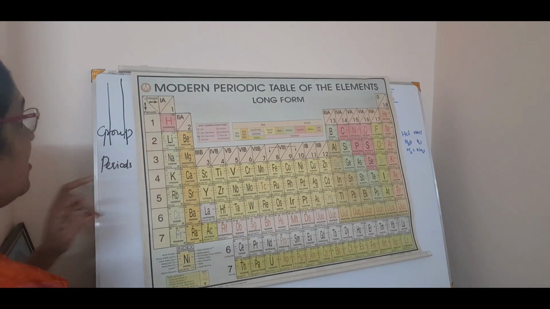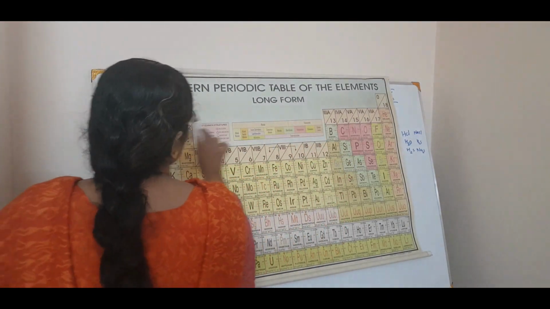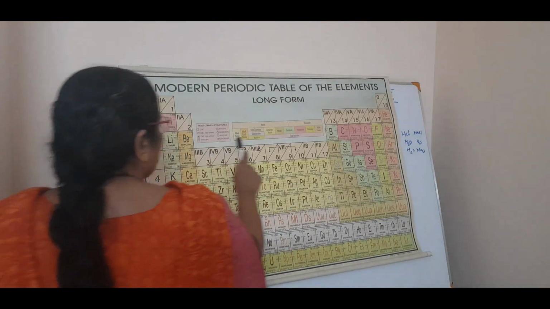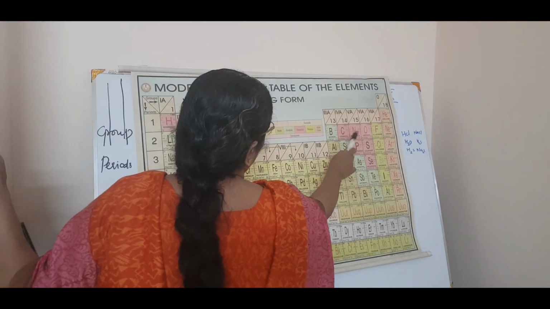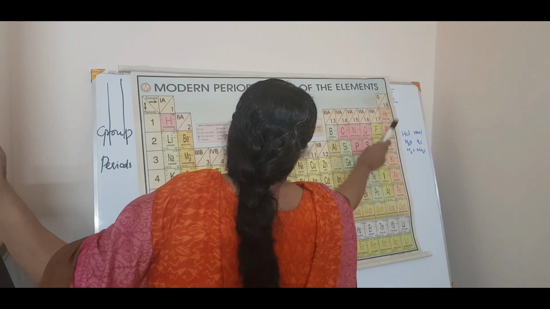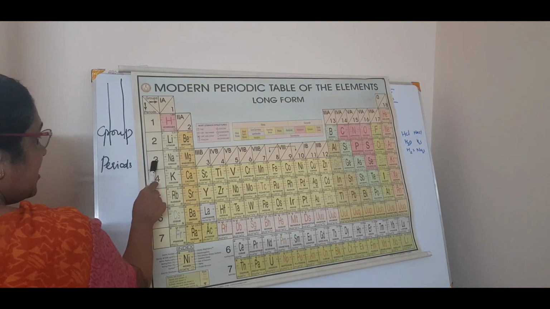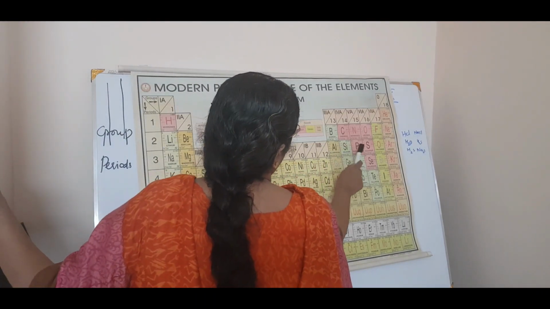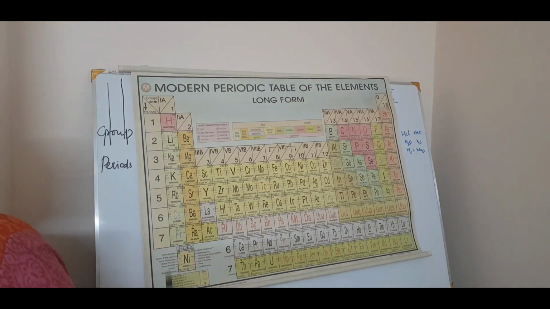Periods means first period. First period means two elements, hydrogen and helium. Then second period, horizontal. See, lithium, beryllium, boron, carbon, nitrogen, oxygen, fluorine, neon. See, this is the second period. Now coming to the third period, see, sodium, magnesium, aluminium, silicon, phosphorus, sulfur, chlorine, argon. See, this is the third period.